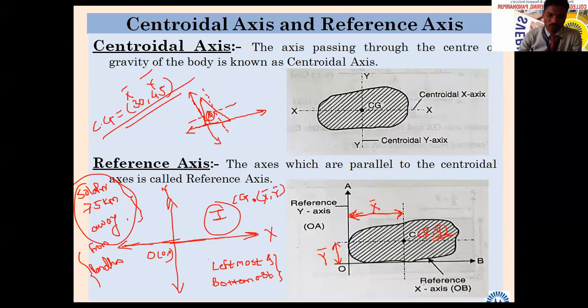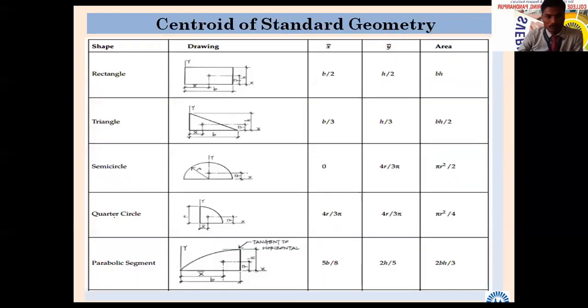You are going to select reference axis in what fashion? One is leftmost, left side of the object, extreme left we can say. Leftmost means extreme left and extreme bottom, so that your object is going to remain in first quadrant. And accordingly you are going to give coordinates of that center of gravity, x bar and y bar. Okay, x bar and y bar. Are you with me? Yes, sir. Okay, then most important, there are not, we can say, a lot of theories in this. We will see how it can be calculated.